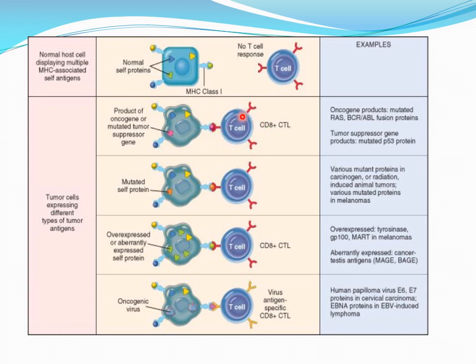So these cells show their immunogenic activity against these mutated tumor suppressor genes or any products of oncogenes.